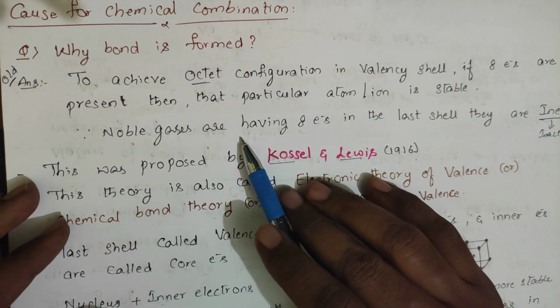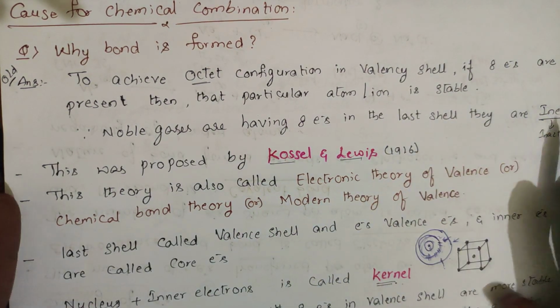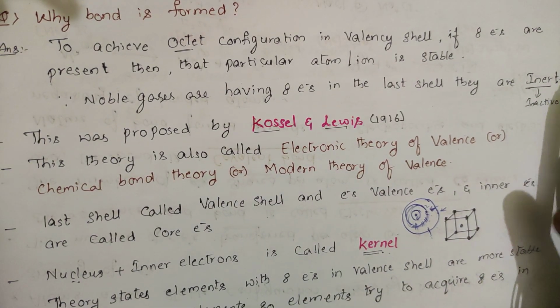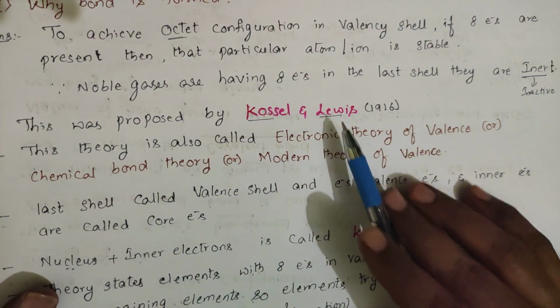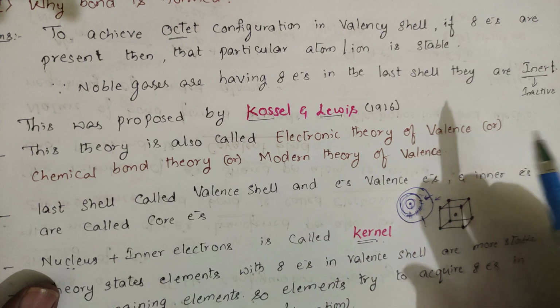For example, noble gases have 8 electrons in the valence shell, so they are inert. Inert means inactive; they are not ready to react with any other material. This theory is called the electronic theory of valence, or chemical bond theory, or the modern theory of valence.